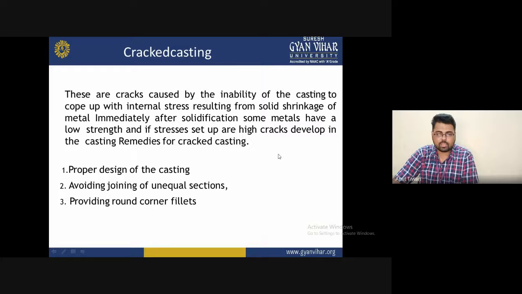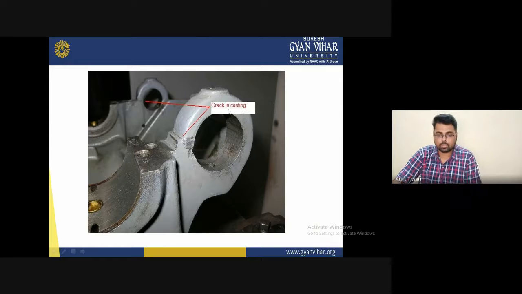Crack casting is also an example. Crack castings are caused by the inability of the casting to cope with the internal stresses resulting from the solid shrinking of the metal immediately after solidifying. Some metals have low strength and the stresses set up are high, so cracks develop. The remedies for crack casting: proper designing of the casting, avoiding joining of unequal cast sections, and providing relief of the fracture plating are responsible for this type of crack casting.